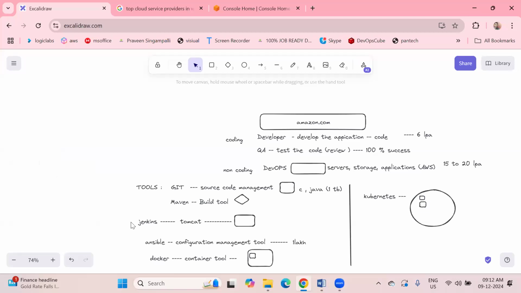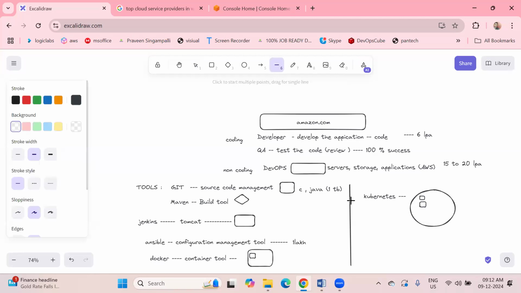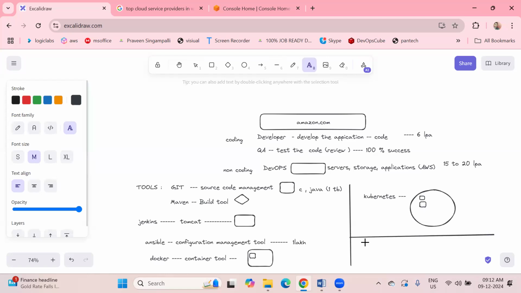Okay, this is about the tools which we are going to learn. Apart from this, we are also going to learn Linux, the Linux operating system. These are the tools which we are going to cover.